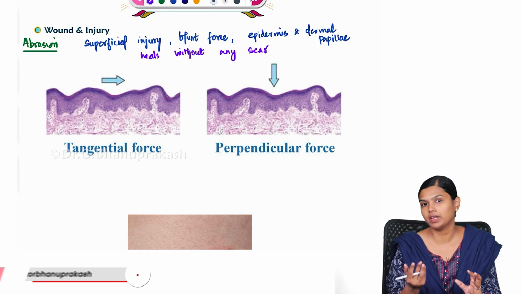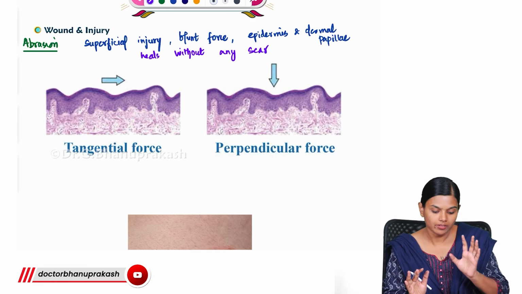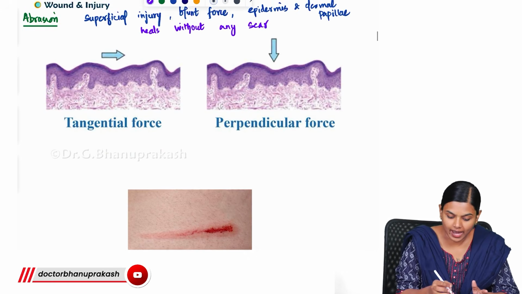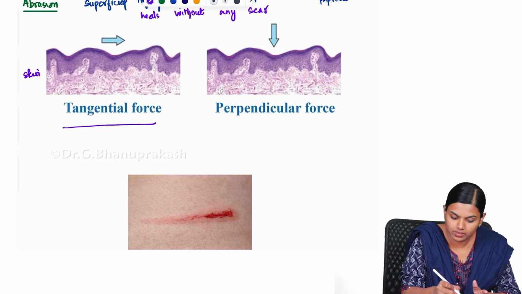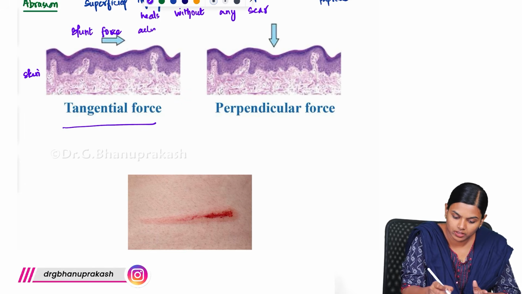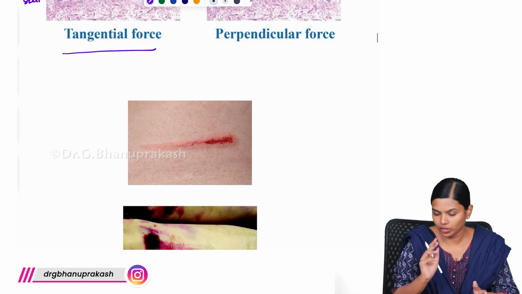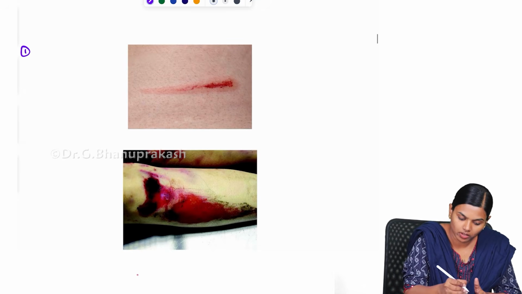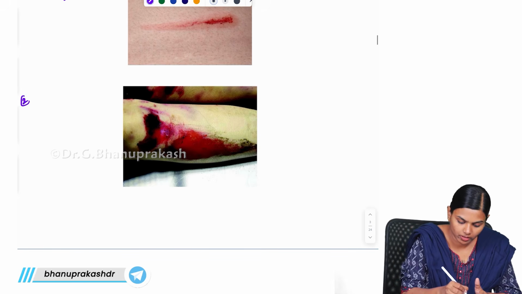And how is this abrasion caused? We already saw that it is a blunt force trauma, and when that blunt force acts tangentially to your skin, you will get two types of abrasion: one is linear abrasion, another is grazed abrasion.